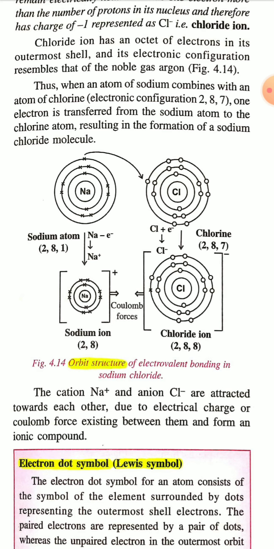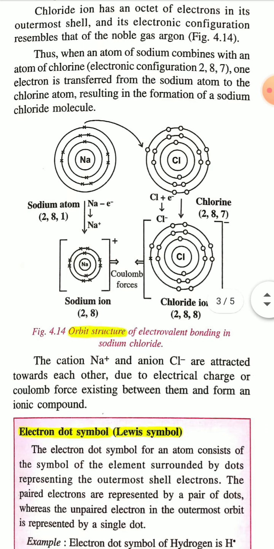So in the first shell 2 electrons, in the second shell 8 electrons, and in the third shell a total of 7 electrons in the case of chlorine. And the electrons of chlorine are represented by a hollow, small circle.